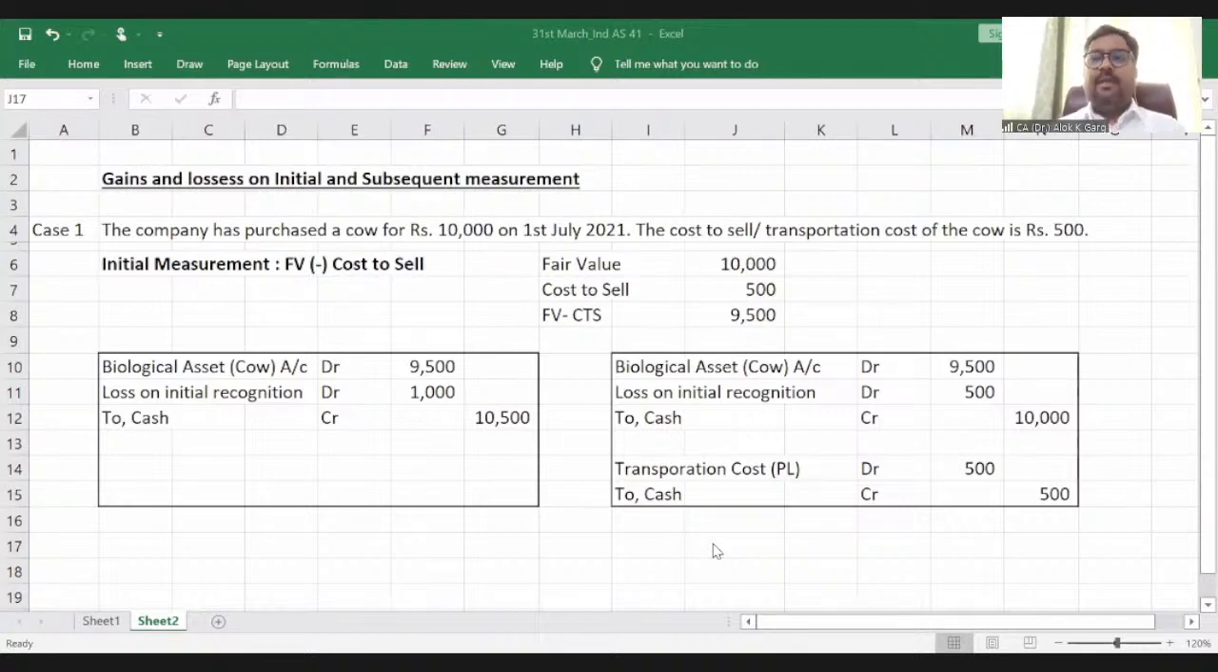Cost to sell means if you have to sell this asset, what is the incremental cost you have to incur? For example, if today I need to sell this cow, I need to incur a transportation cost to reach a market where I need to sell this cow, right? Cost to sell means incremental cost of sale. For example, I need to incur a commission cost, a stamp duty, registration charges. Whatever cost will be there for selling an asset, that is known as cost to sell, which is directly attributable to the disposal of the asset.